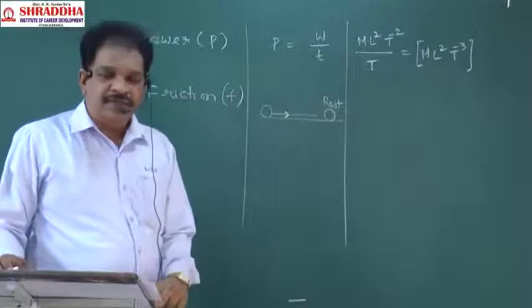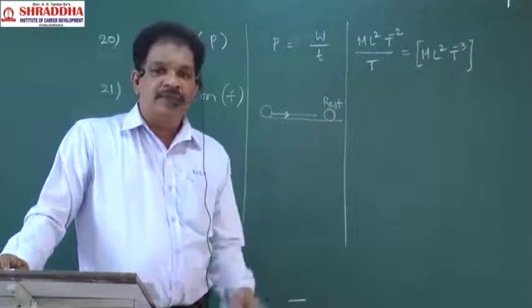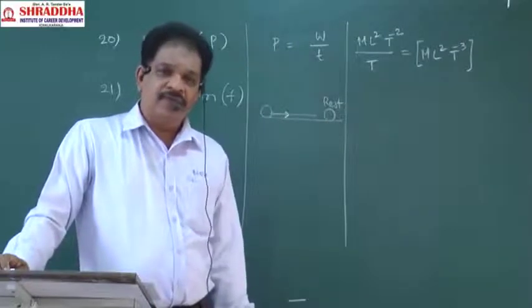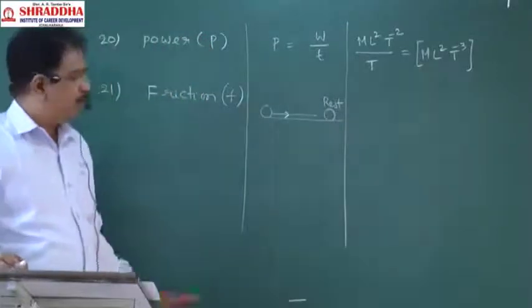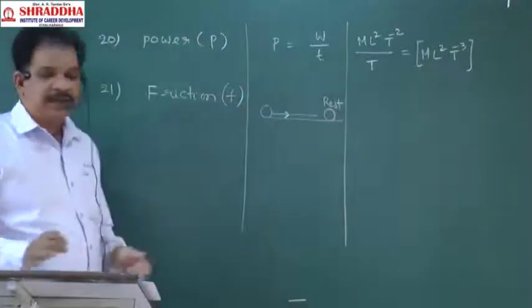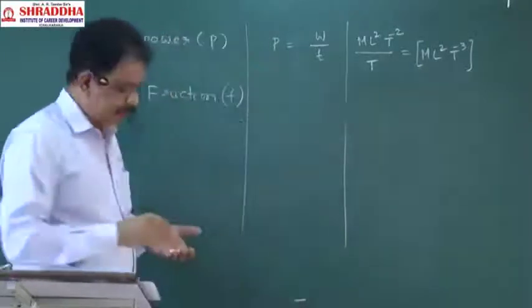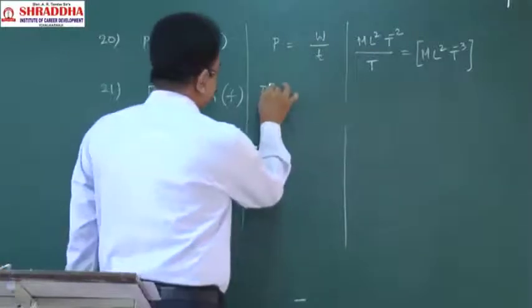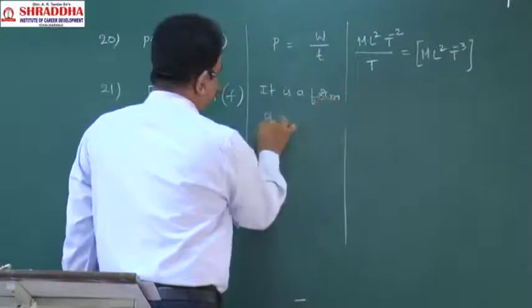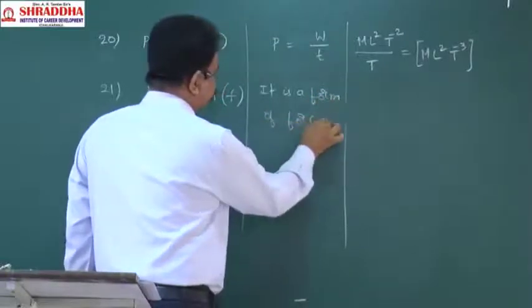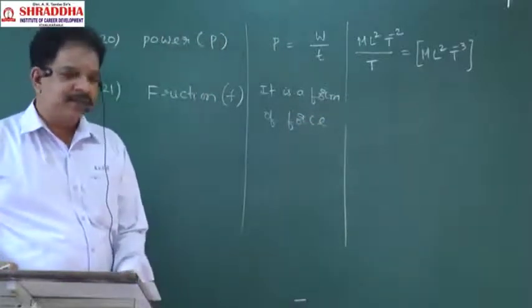So the role of friction will be that it will oppose the relative motion. Exactly. It will oppose the relative motion between the two bodies. So friction is nothing but a form of force. So force dimensional formula, how much?